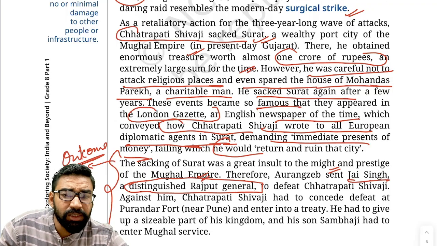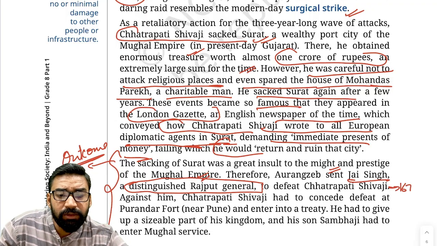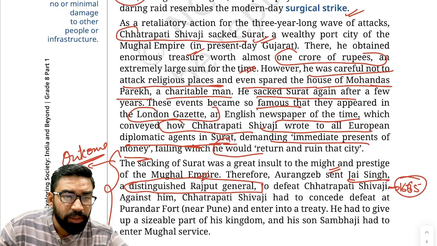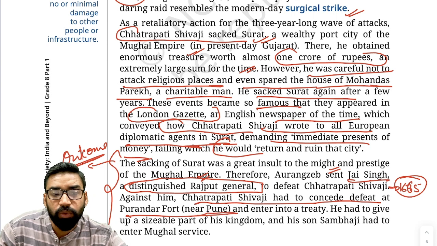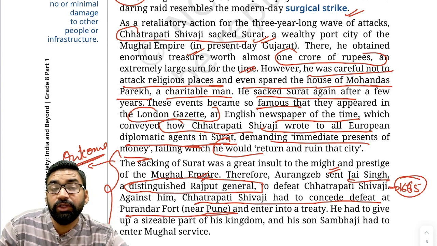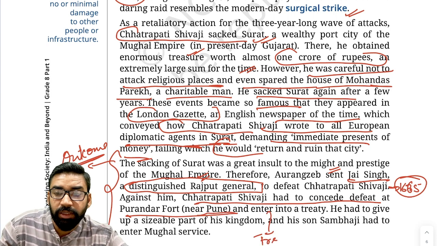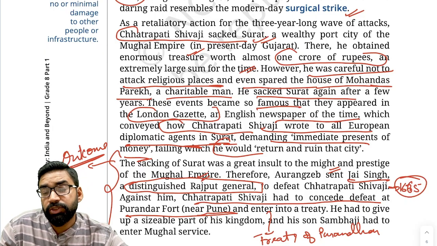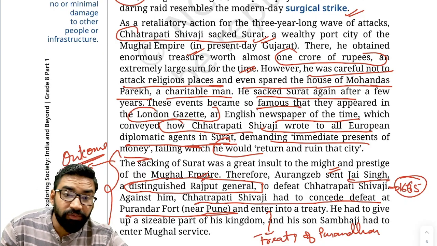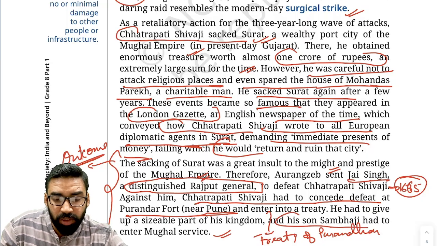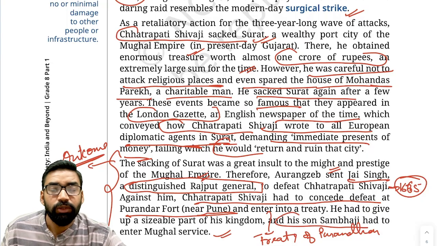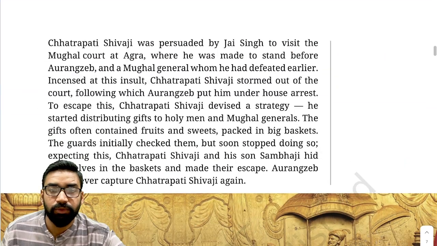In 1665, in the Battle of Purandar, Chhatrapati Shivaji had to concede defeat at Purandar Fort, which is near Pune, and then the Treaty of Purandar was signed. Which treaty was signed? The Treaty of Purandar. Chhatrapati Shivaji had to give 23 out of 35 forts, and his son Sambhaji had to enter into Mughal service. That means Sambhaji had to serve in the Mughal Empire.